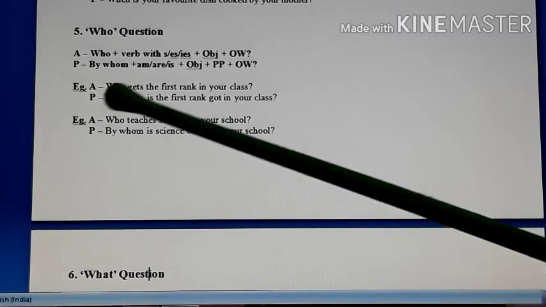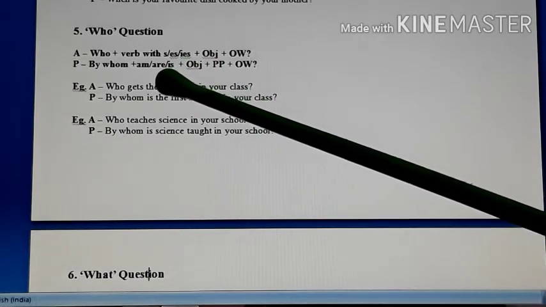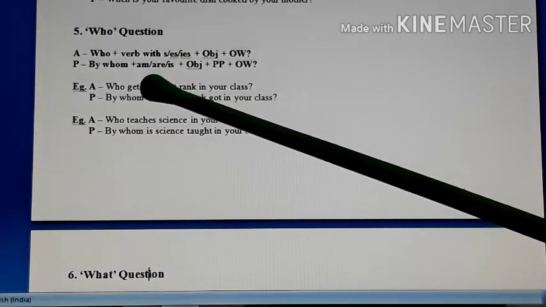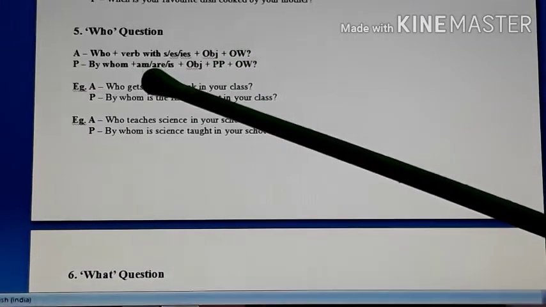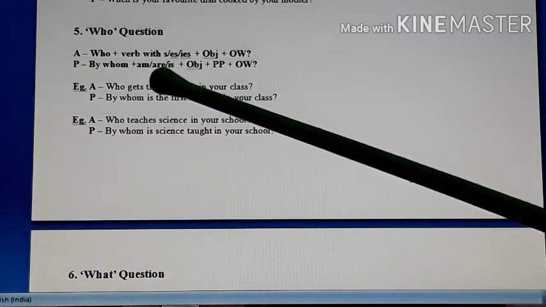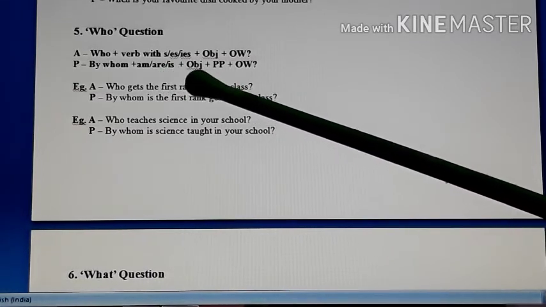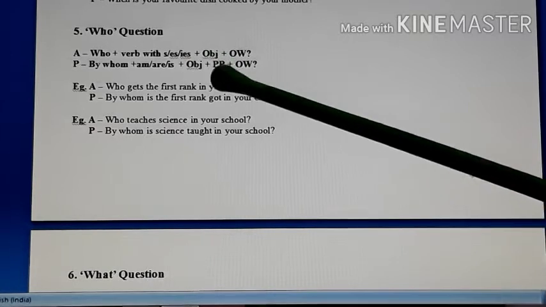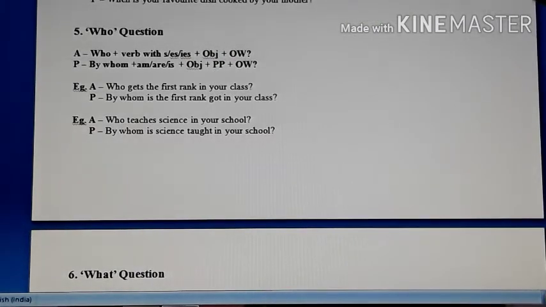Okay, then here again, by s, es or ies you can identify that it is a sentence of simple present tense. So according to the object you are supposed to use am, are or is. So by whom plus am, are or is, any one of these three. Then you have the object. Then you have the third form of the verb, that is the past participle, and then you have other words and a question mark.